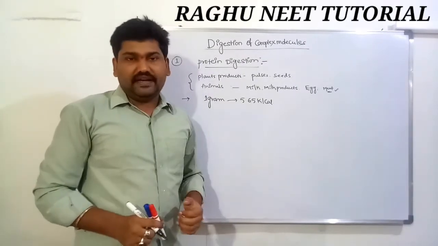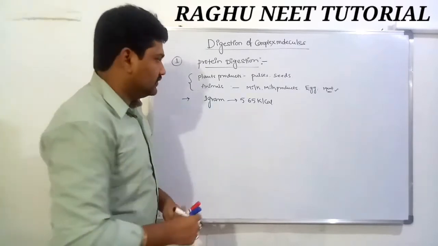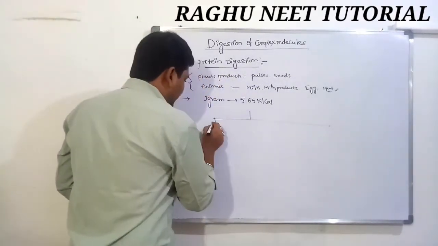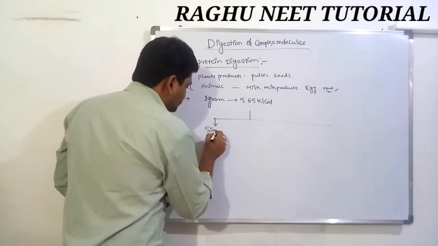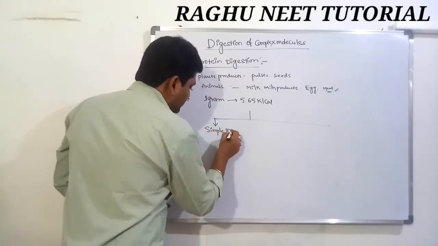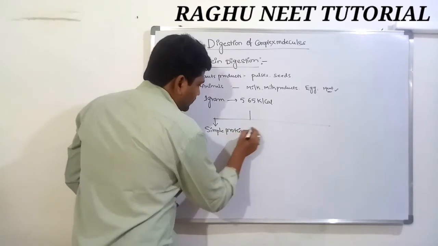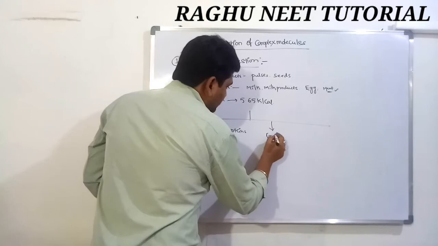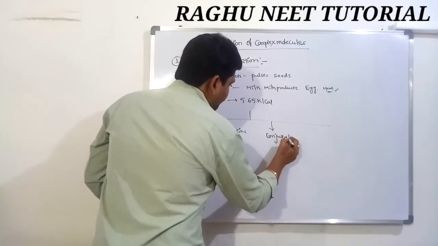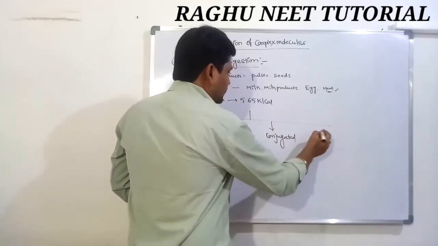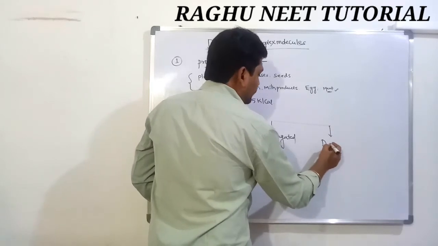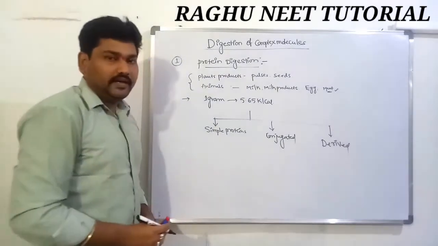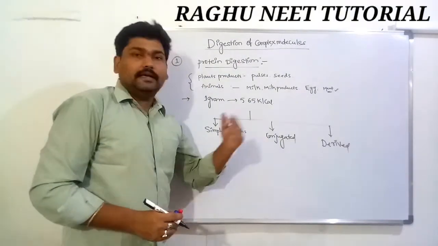Proteins can be classified into three types. The first one is simple proteins. The second one is conjugated proteins. The third one is derived proteins. Simple protein, conjugated protein, and derived protein.